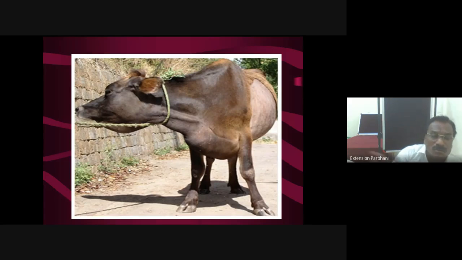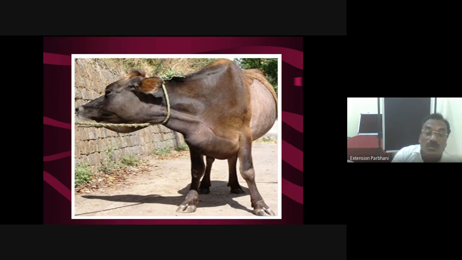Now if such a sound is produced by an equine, then that condition is called roaring in horses. Now in this condition, what happens? The framework of the larynx is formed by 4 cartilages: cricoid, thyroid, arytenoid, and epiglottis. If the cricoarytenoid muscle gets paralyzed, some portion of the arytenoid cartilage hangs freely in the passage of air, and due to this, whenever there is inhalation of air, the animal produces a typical sound. That sound is similar to the sound of a lion.